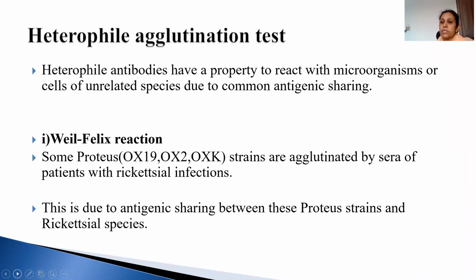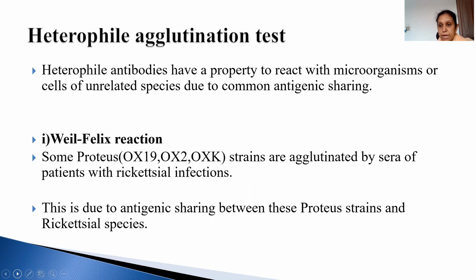Now coming to the heterophile agglutination test. What is the heterophile agglutination test? Sometimes some bacteria, like Proteus and Rickettsia, both being bacteria, have the same antigens. So they mimic the same antigens. If somebody has a Rickettsia infection, we take the serum of that person, take a drop, and add Proteus antigens like OX19, OX2, OXK, depending upon the strain and infection.